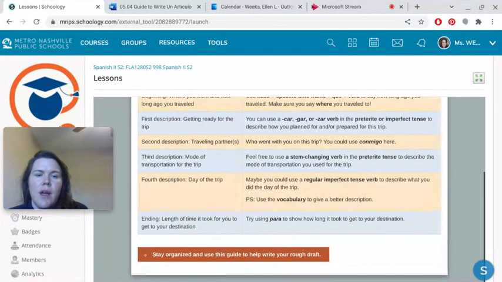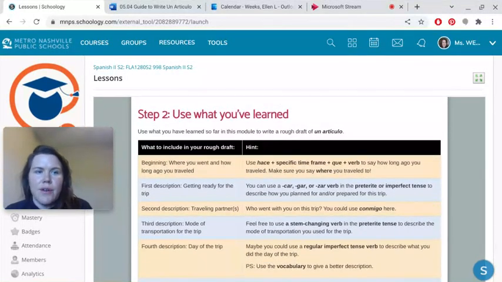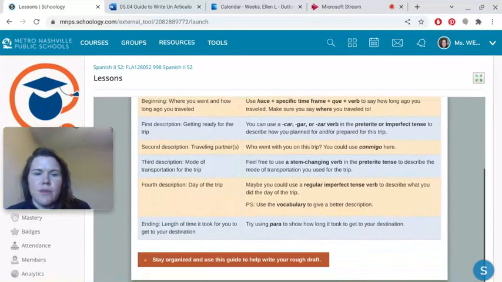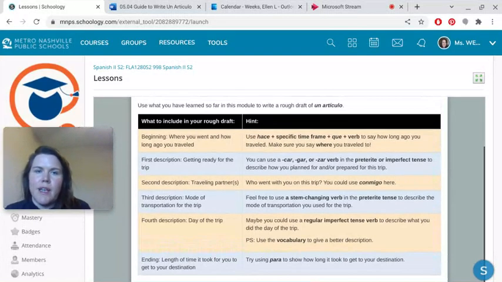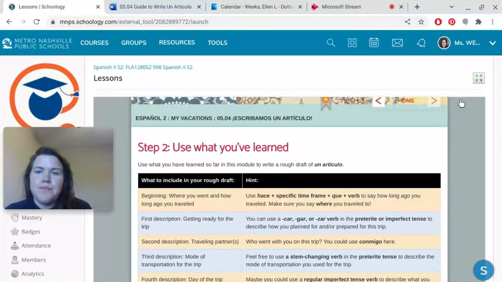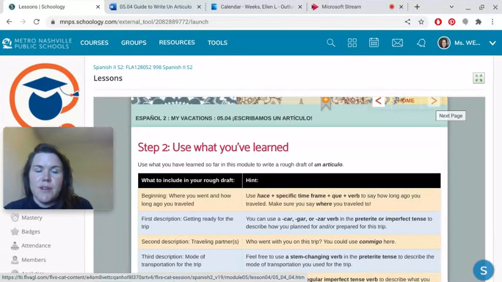And I'm going to show you the guide that I created to help you with this. You can also, there's a version of it here, but mine has a little bit more examples on it. And I'll walk you through that guide too. Okay, so, and it will be posted in your materials, and it'll be labeled 05.04 guide to help you write un artículo. Okay, so go to the next page.